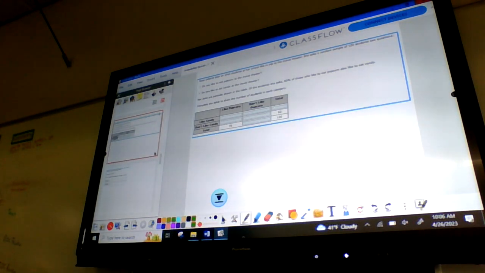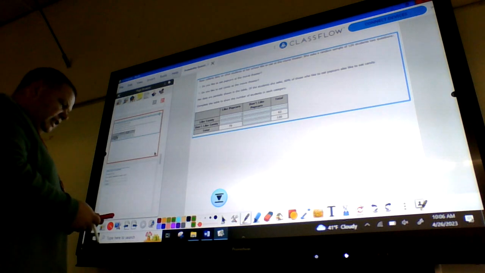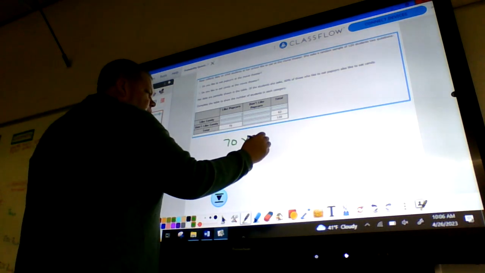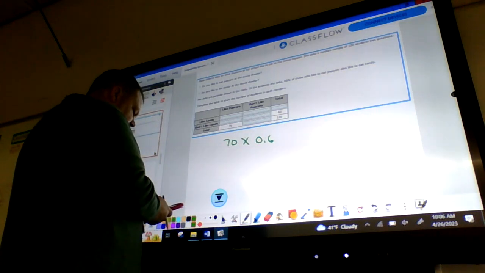Rosa collects data on what students at her school like to eat at a movie theater. She asks a random sample of 120 students 2 questions. Do you like to eat popcorn? Do you like to eat candy? Here's the data shown. Of the students she asked, 60% of those who like to eat popcorn also like to eat candy. So we're going to take that 70 people here and multiply that by 0.6 to find the number of people who like candy.